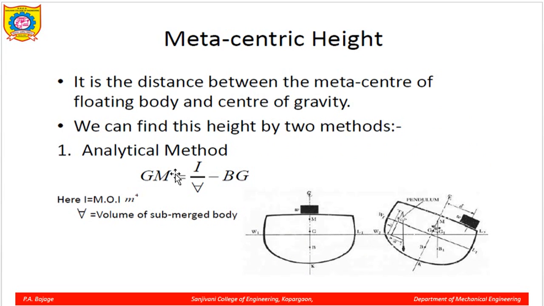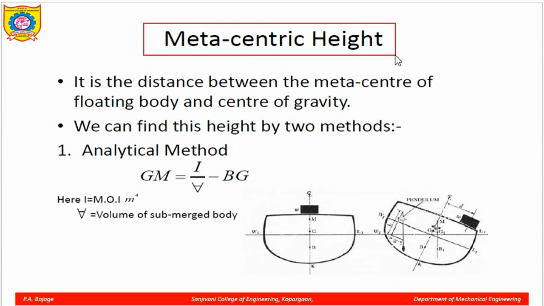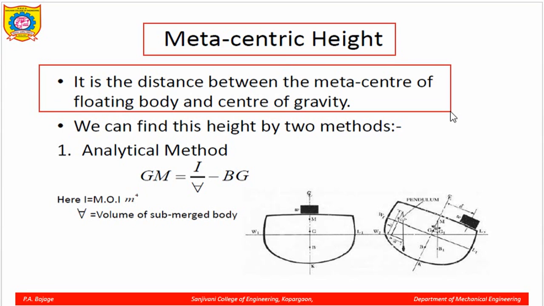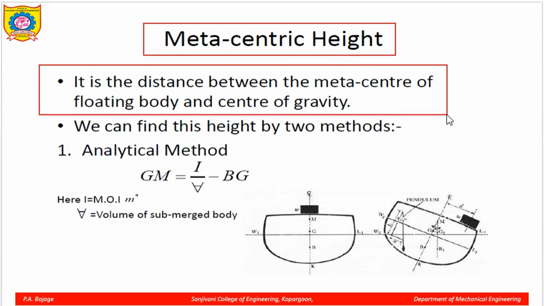Now what do you understand by metacentric height? These points we are definitely going to discuss in more detail, but by definition, we can say it is the distance between the metacenter of a floating body and the center of gravity. Now here the center of gravity is this point, the center of buoyancy point is this, and this is the M point.